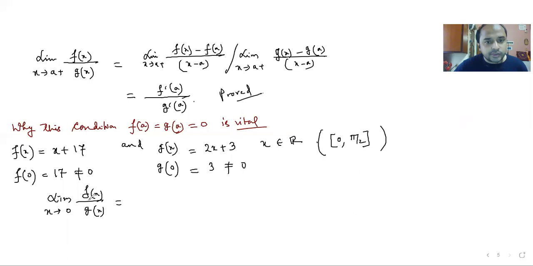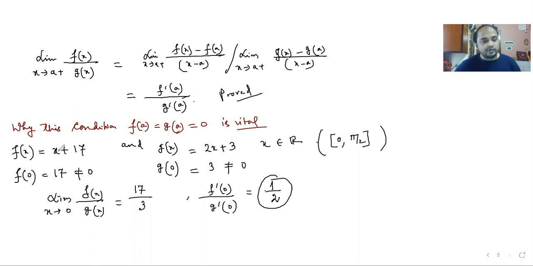So this can be written as, you see, this value is 17 by 3, whereas f dash 0 by g dash 0 is actually half. Write your roll numbers, student IDs in the chat box. The chat box is open. You see, fx is equal to x plus 17, so f dash x is equal to 1 and g dash x is equal to 2.